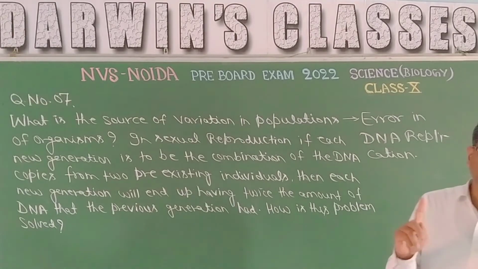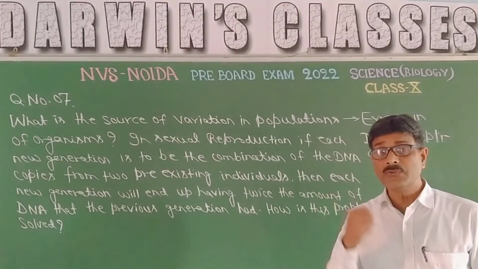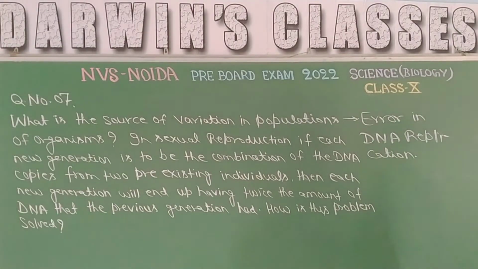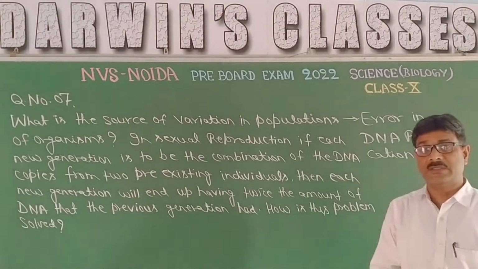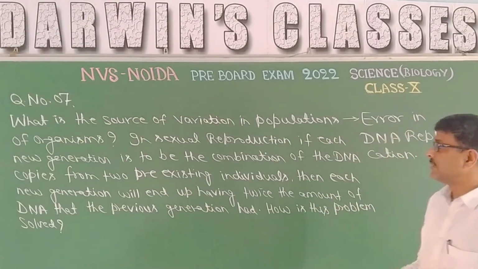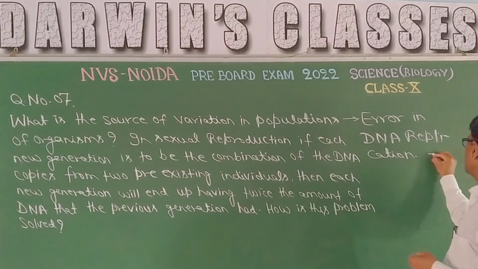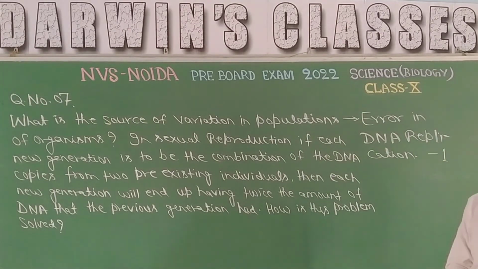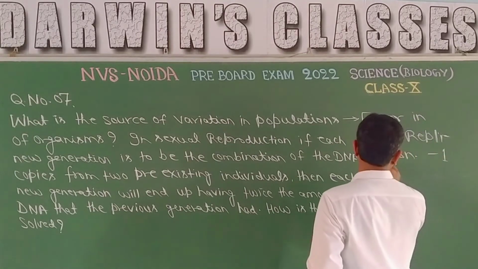During the formation of DNA, during the formation of genetic material, during replication of DNA, and this is the basis for creation of variation. So this is the first part. That means 1 mark will be given for this answer. That means error in DNA copying, replication or copying.